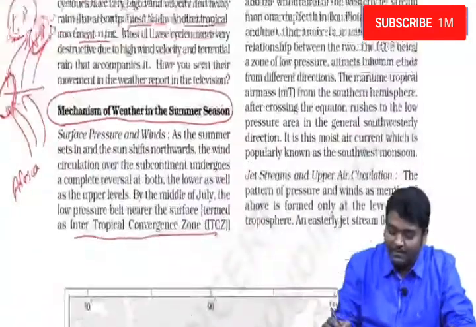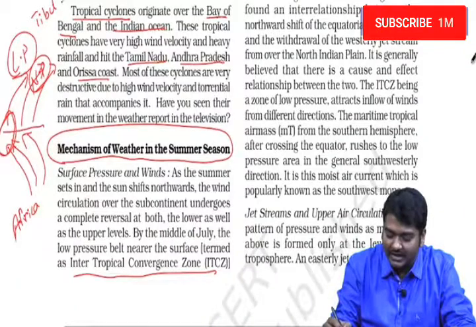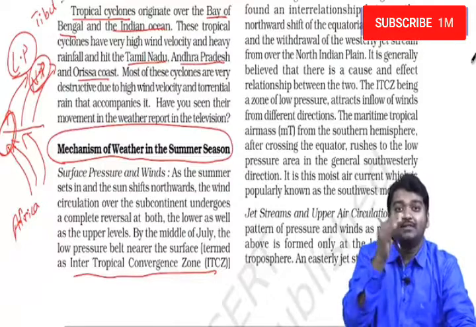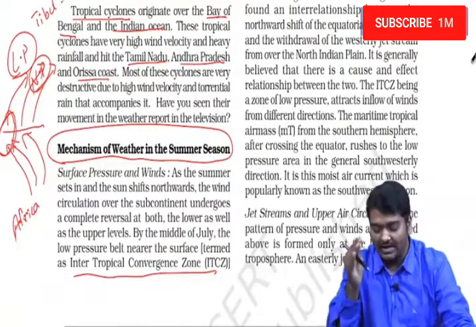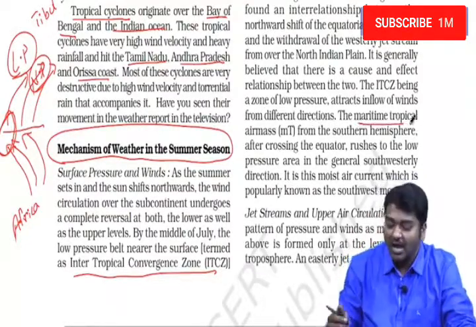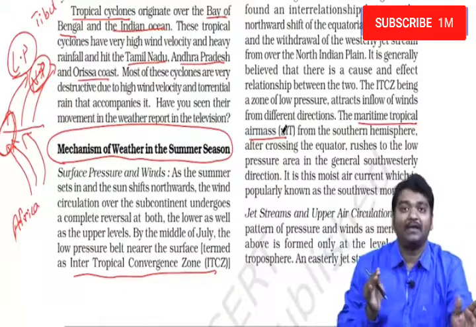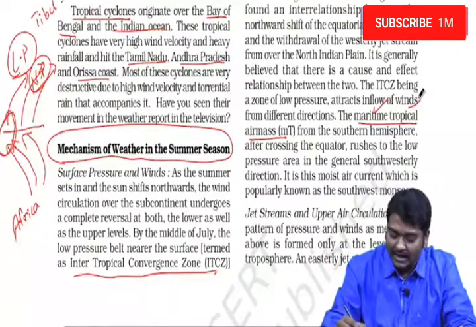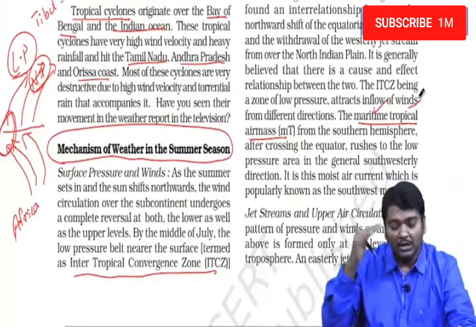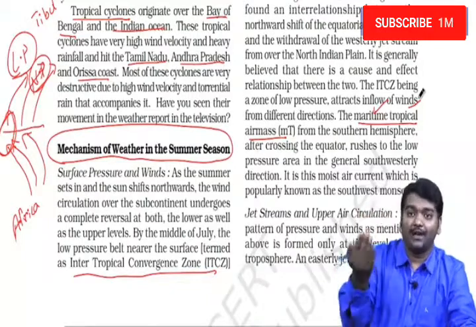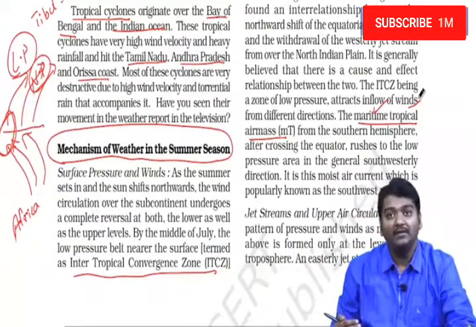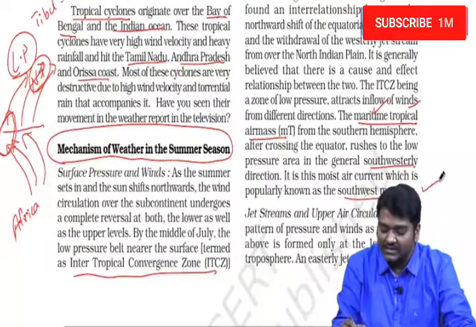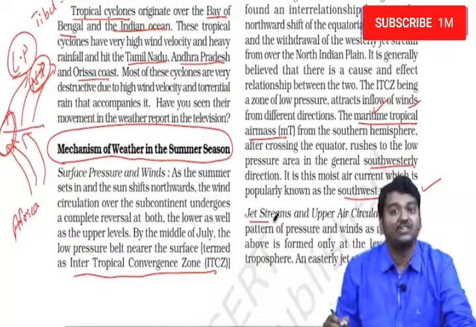And because of this, there will be low pressure exerted on the northern Indian plain, and whenever there is low pressure, winds from high pressure move in and give heavy rainfall in this region. Usually maritime tropical air mass blows from ocean to land, maritime tropical region till 23.5 degrees. Whenever they come, they give heavy rainfall in India. It crosses the equator and moves in a southwesterly direction, which is called the southwest monsoon.